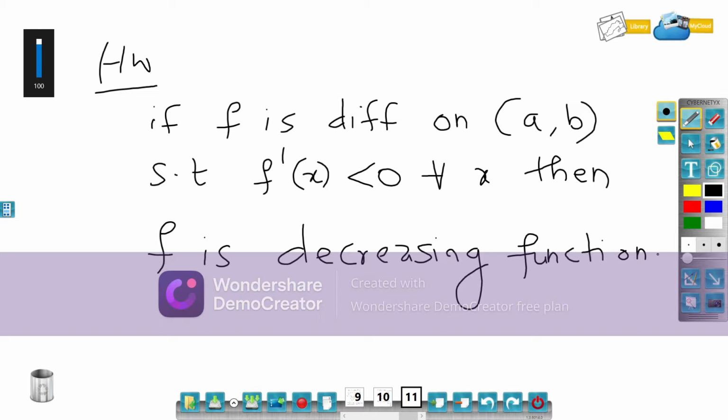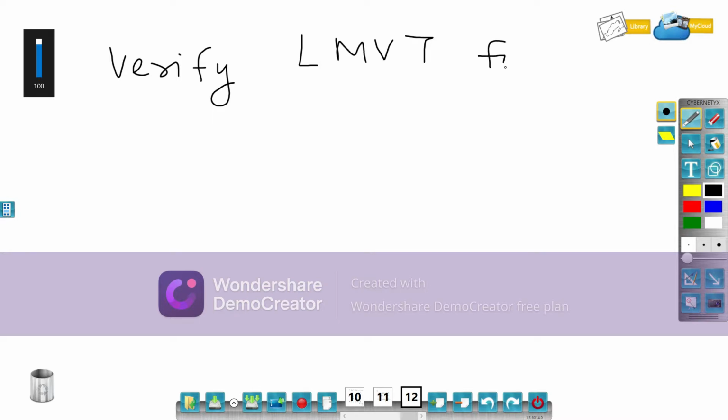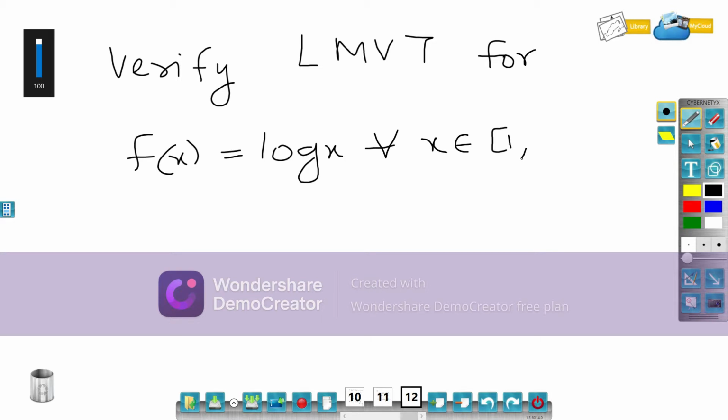Let's have one more example. Verify LMVT for f of x equal to log x for all x belonging to [1, e]. The logarithmic function is continuous and differentiable on the closed interval [1, e].